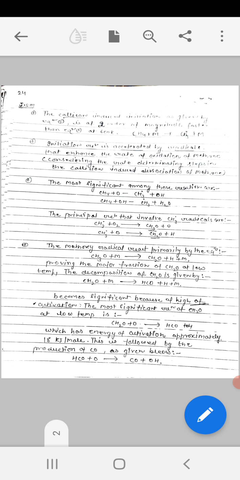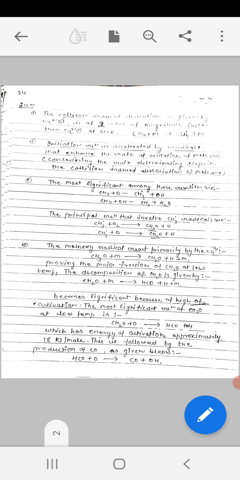This is the significant reaction at low temperature, and CH2O colliding with M to form HCO, H and M is the significant reaction in the case of normal reaction, which has an energy of activation of approximately 18 kilojoules per mole. This is followed by the production of carbon monoxide as given below.